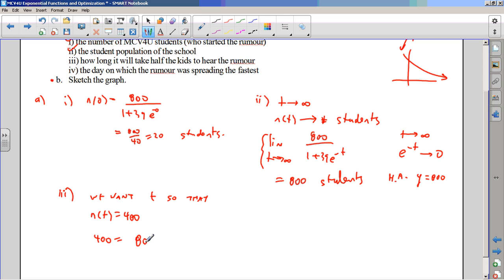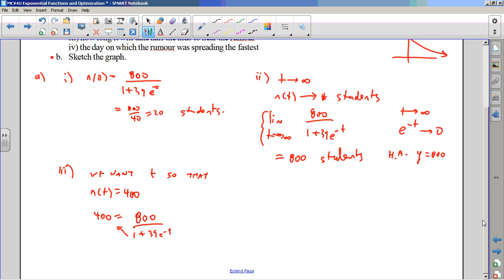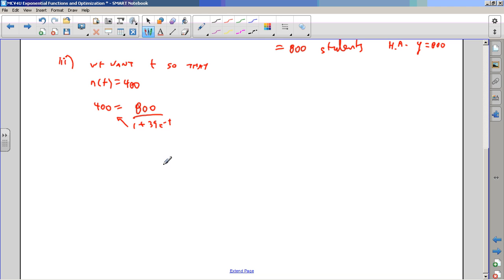What do we got here? How do we solve this? Well, I'm going to multiply both sides by that. That thing on the bottom is never 0, so I can multiply 39 e to the exponent minus t, 800, expand 39 times, oh, hang on, why don't I just divide by 400 first?